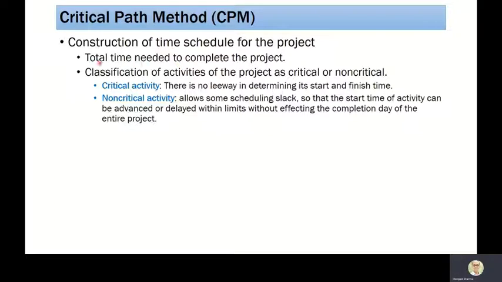Once we find it, we have two types of activities. We have drawn the network, and we will be performing CPM. Based on the CPM, there will be two types of activities: one is called critical activity, another is called non-critical activity. The critical activity has no leeway in determining its start and finish time, meaning that critical activities cannot change their starting and finishing time. Otherwise, the project duration will increase.